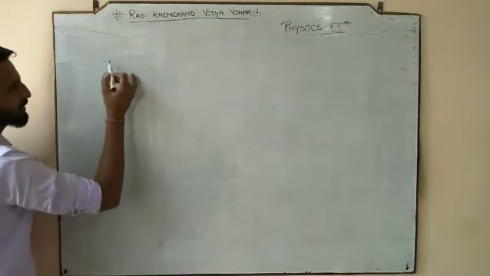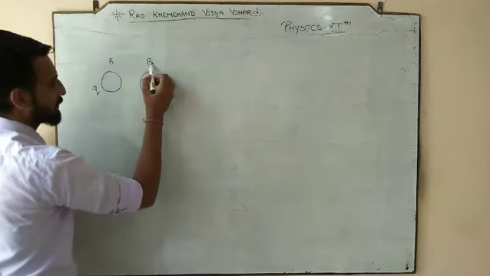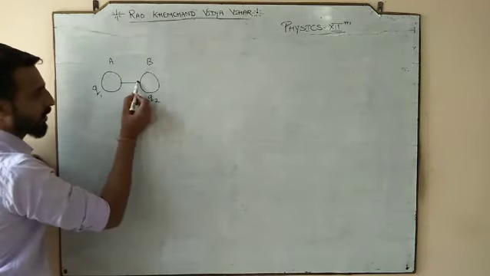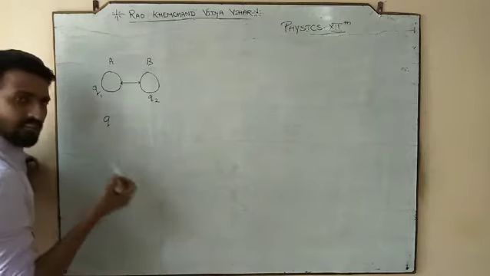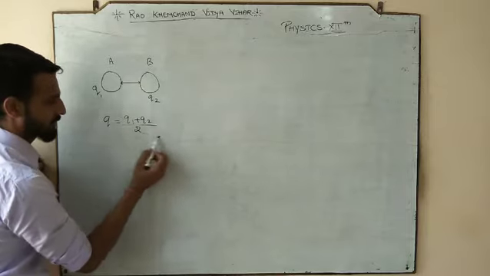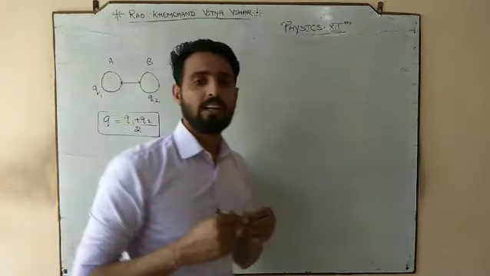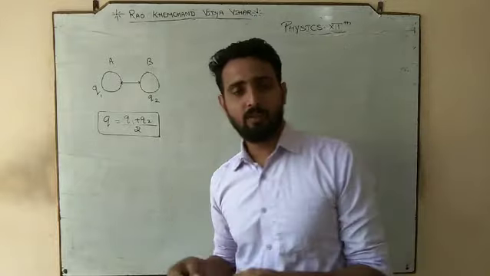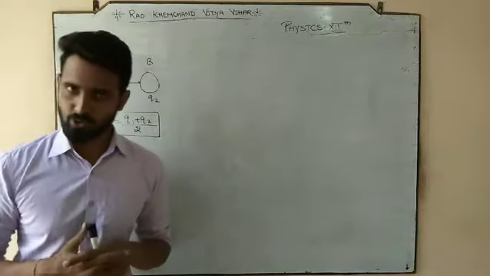What was that first type of numerical? If we have a first body with the charge Q1 and a second body with the charge Q2, and both the bodies are in contact, then after contact the final charge is equal to the average of both the charges. This was the question we already applied: when two bodies are in contact with each other, the final charge in both the bodies would be the average of both of them.